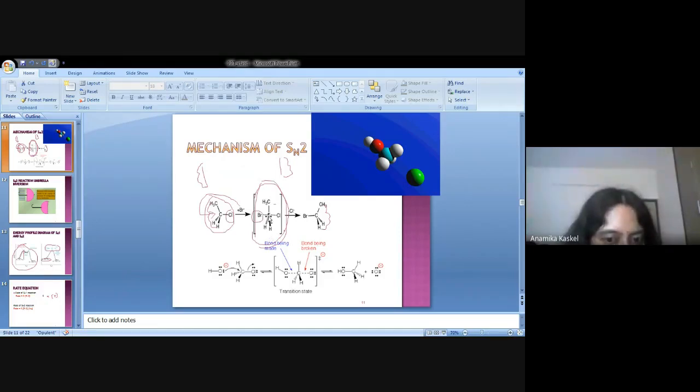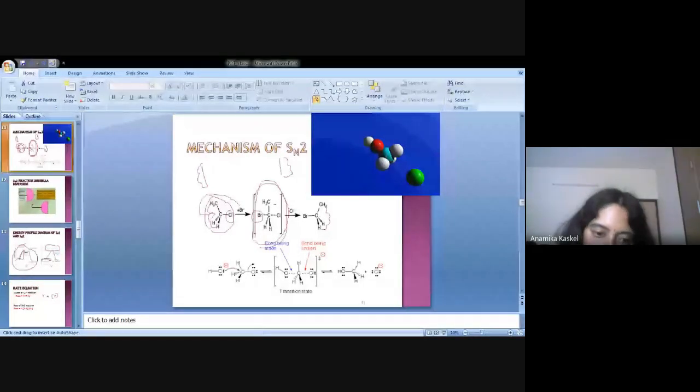Clear? So if it is 1 degree, that means hydrogens are there. A 1 degree alkyl halide is much more stable, because in that case it will go for the transition state pathway. But if you consider the SN1 pathway, it will go for the carbocation or intermediate pathway. I am just telling you, please remember this one, it is not required for today's lecture.